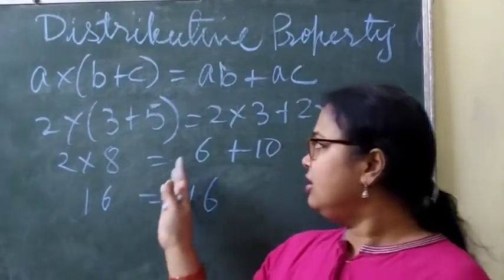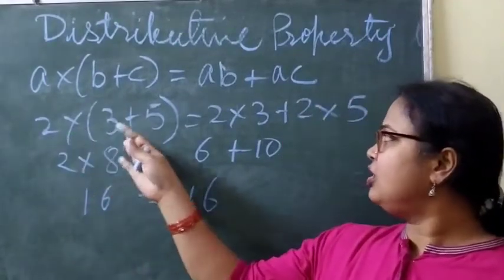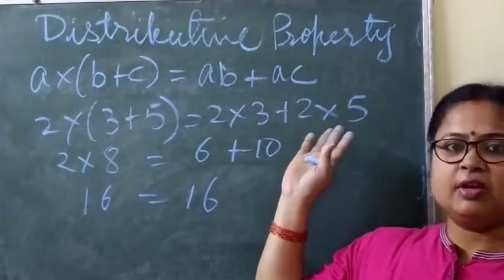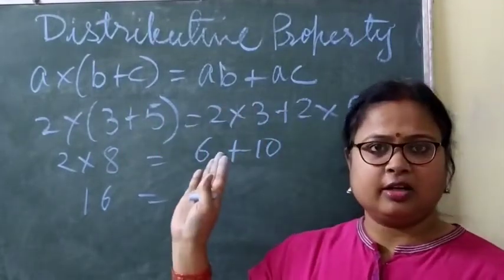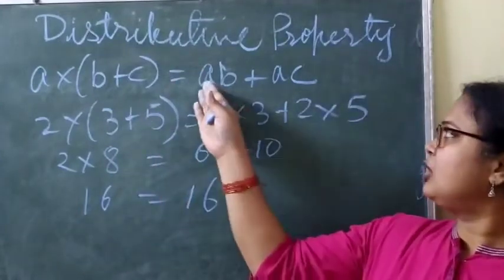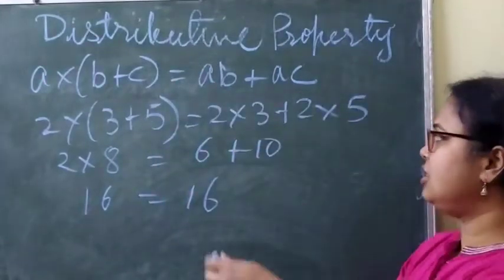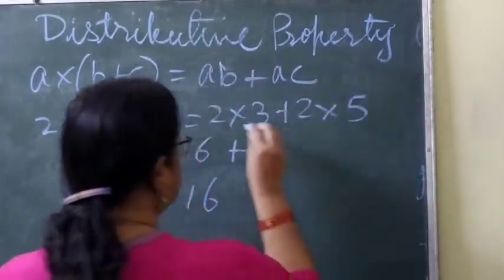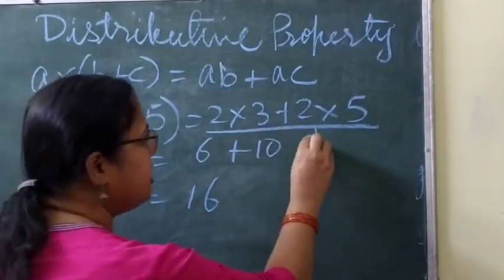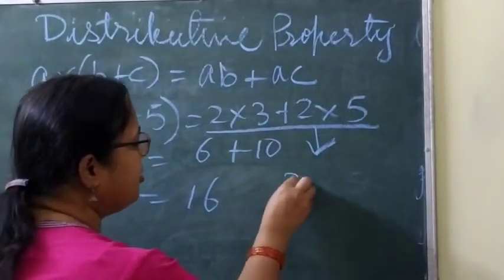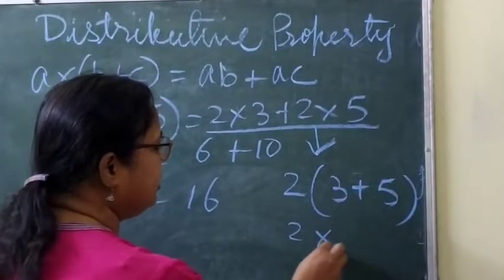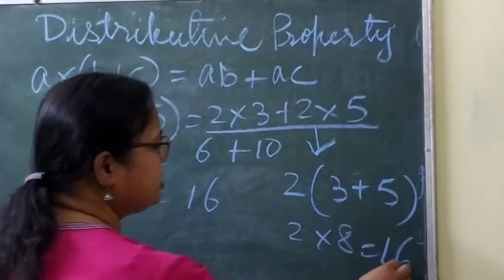According to this, 2 into 3 plus 5. Clear? So 2 into 3 plus 2 into 5. Both ways you can take. Sometimes you can take it this way, sometimes that way. Suppose the question is given like this, then how will you solve it? 2 is common here, take it out: 2 into 3 plus 5, and 2 into 8 is what? 16.